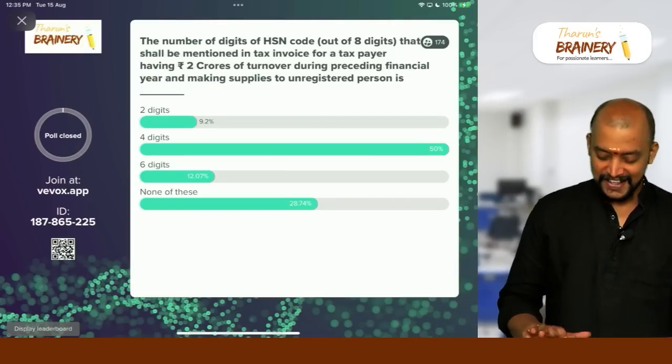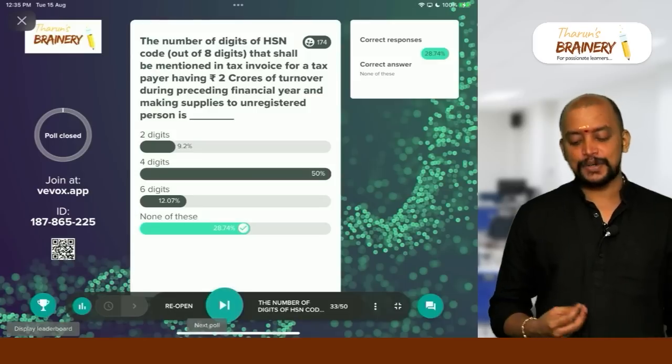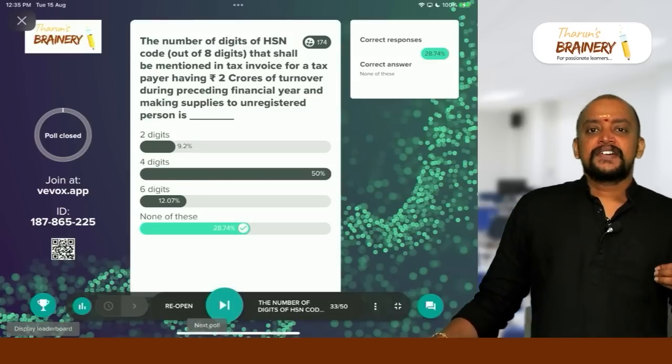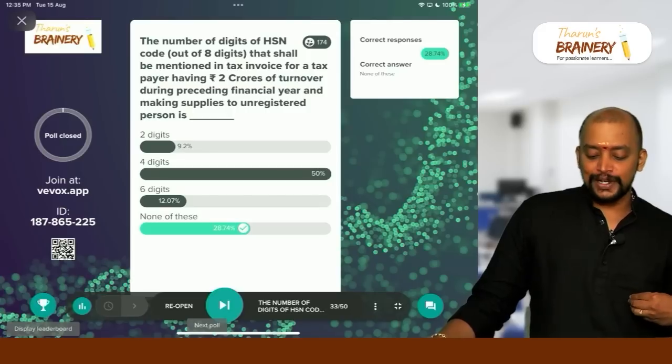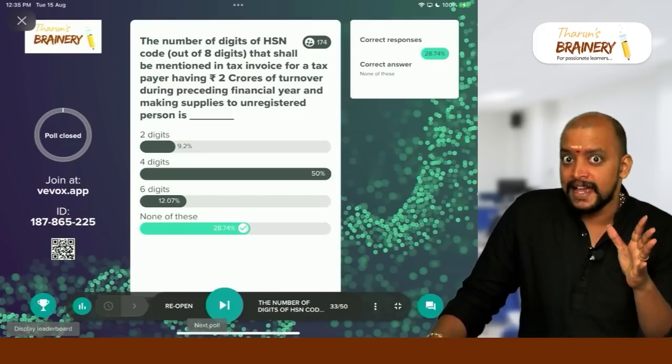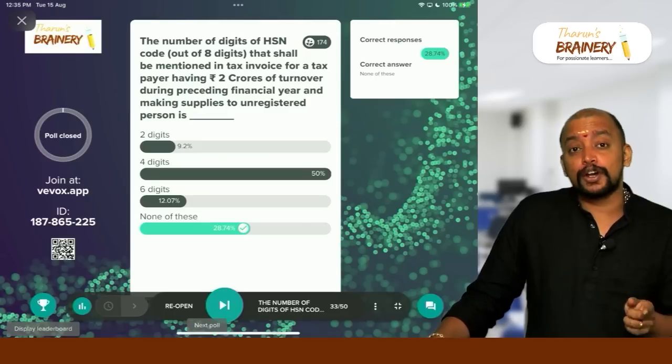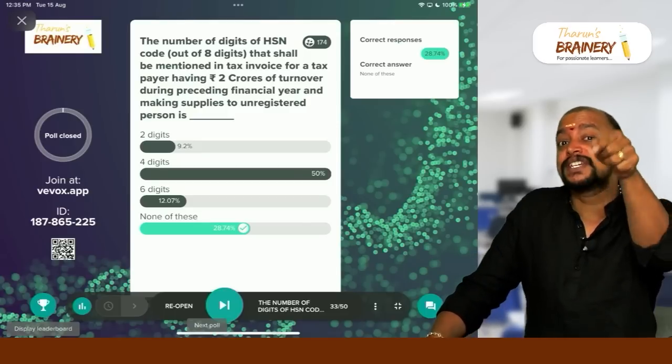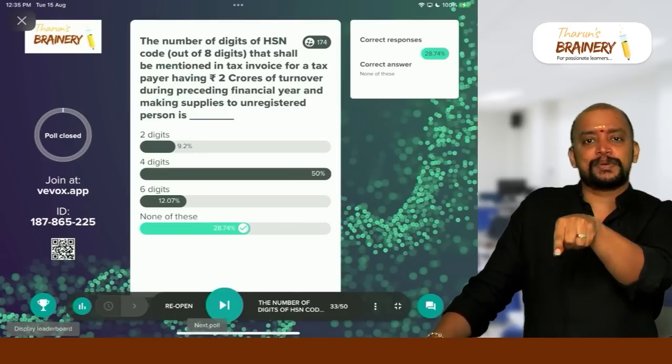Why, sir? Why is none of this the correct answer? Because, see, when my aggregate turnover during the previous year does not exceed 5 crores, 4 digits only for B2B supplies. It is B2C, supply to unregistered person.